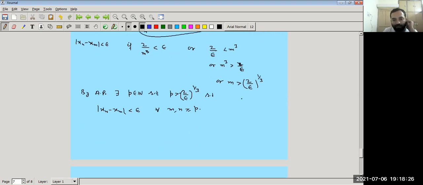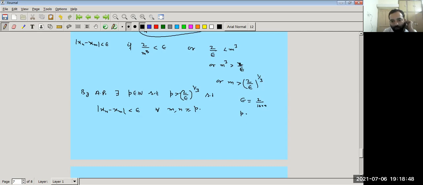It means if we take epsilon equal to 2 by 1000, right? After which positive integer do the terms of the sequence come closer to each other, that is, less than 2 by 1000?